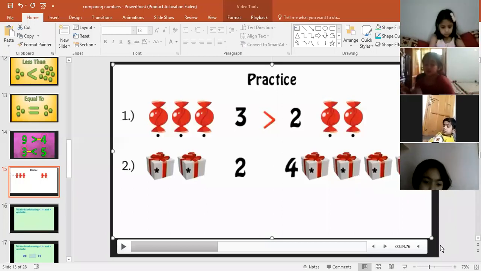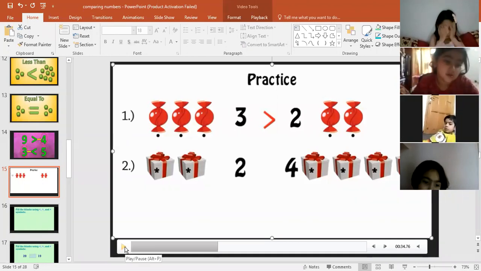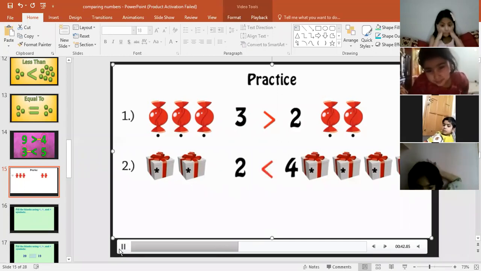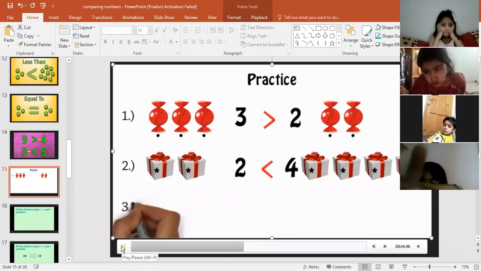Yes, Abiha. Which is the greater number, 2 or 4? 4. So let's see whether all of you are giving the right answer or not. Yes, 4 is the greater number. So can you see the crocodile's open mouth sign at this side? Now let's see a few more examples.